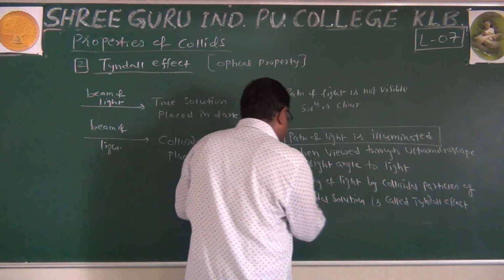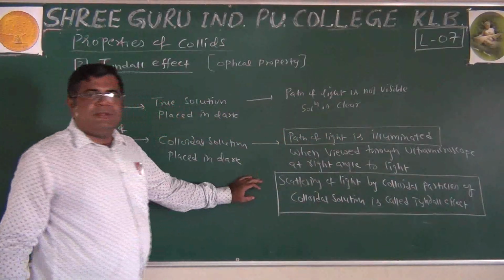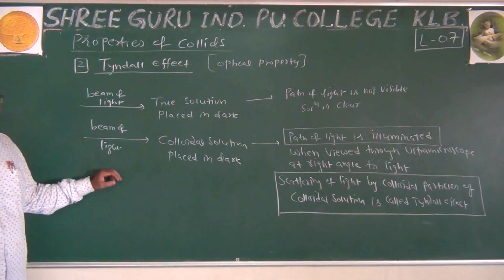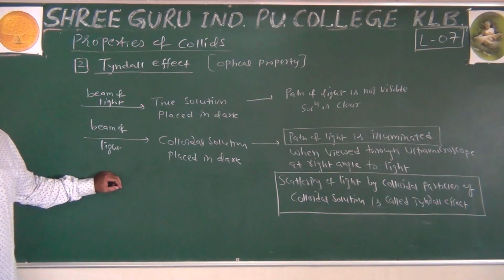So this is the most important word for us. Scattering of light by colloidal particles of colloidal solution is called as Tyndall effect.